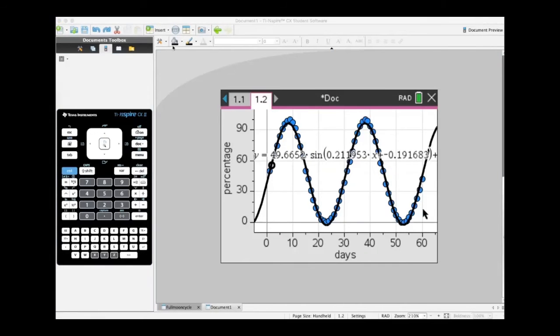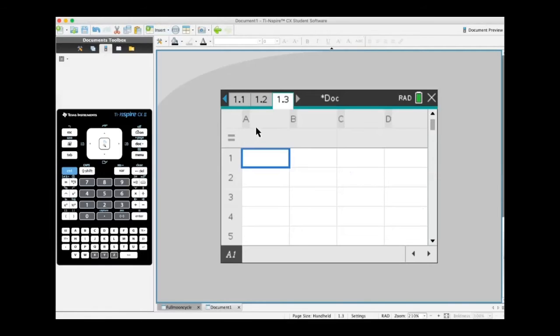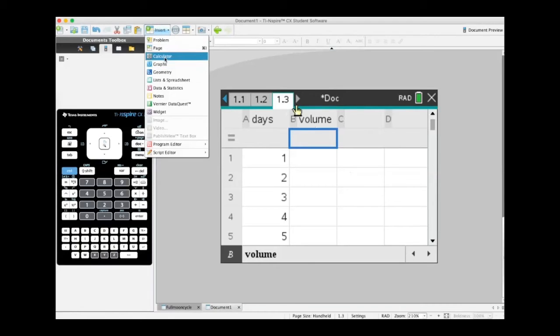For the equation for the volume of the moon, we should do the same thing like how we made the equation for the percentage of the volume of the moon. But instead of plugging in the percentage, we should calculate the volume of the moon by multiplying the percentage and 2.19.